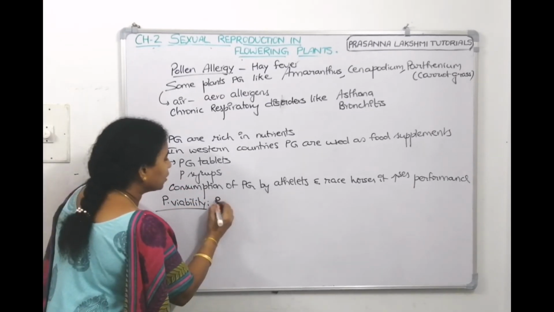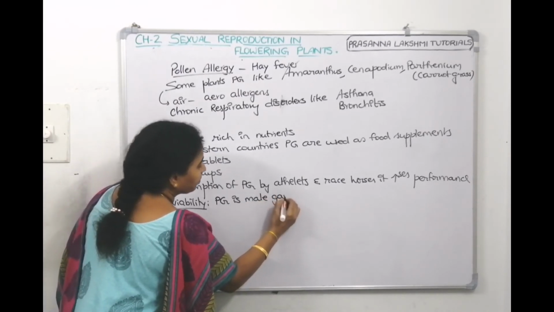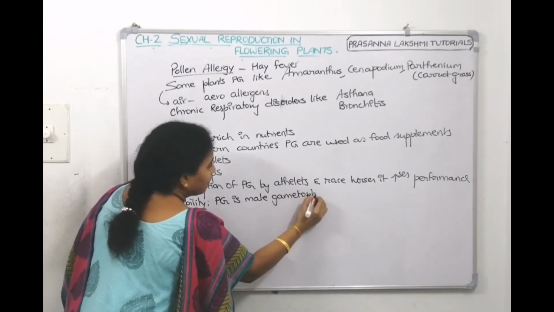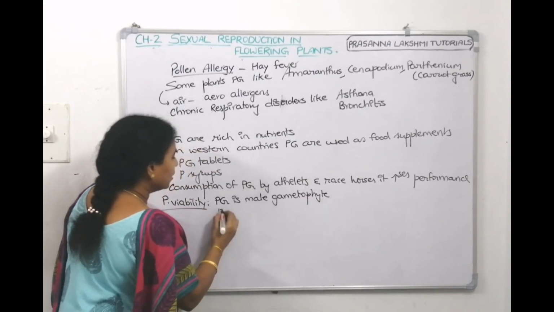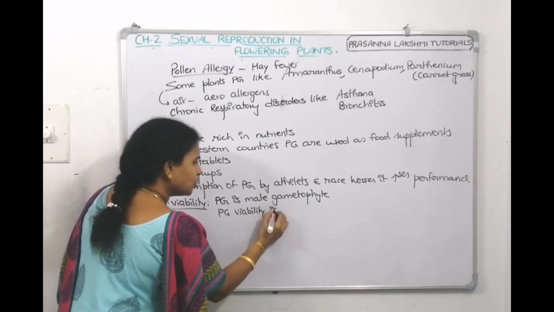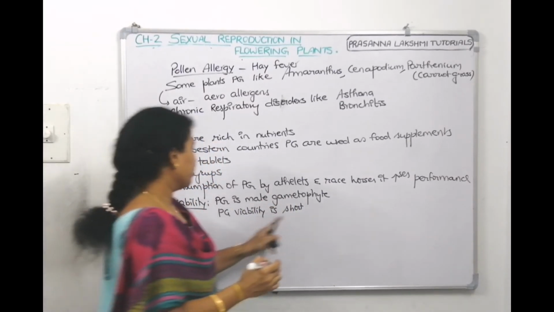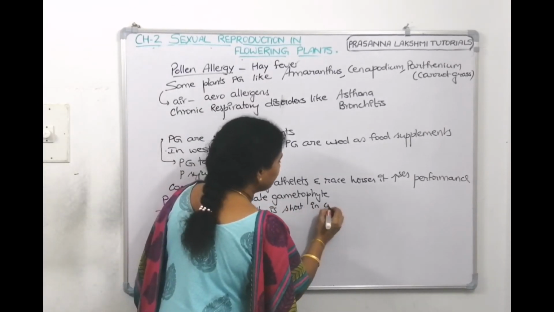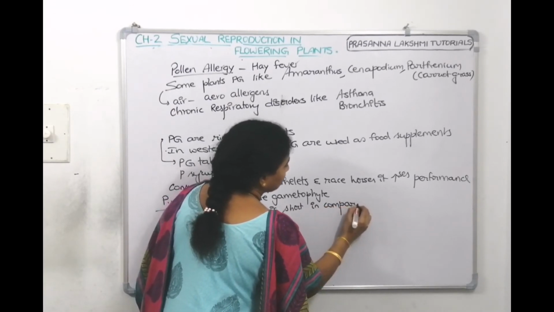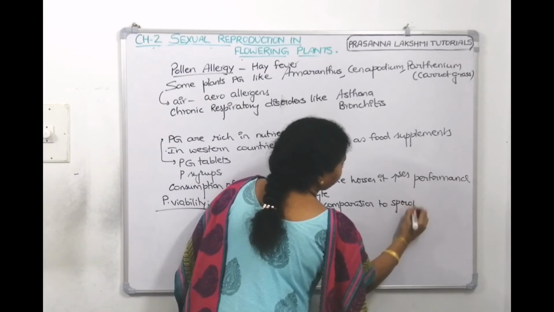So we can tell that pollen grain viability is short in comparison to the sporophyte plant body.